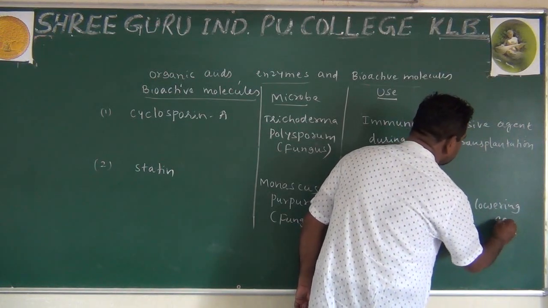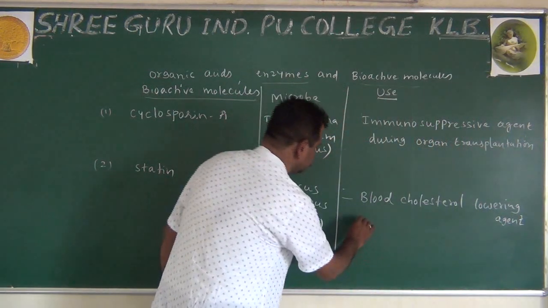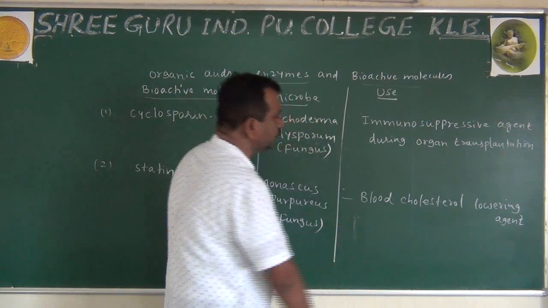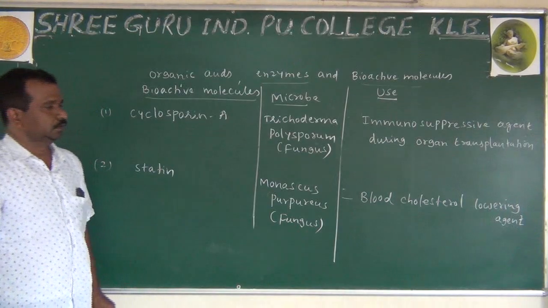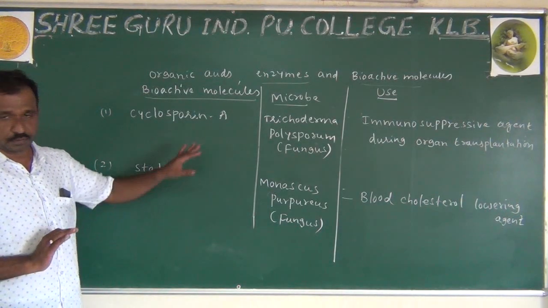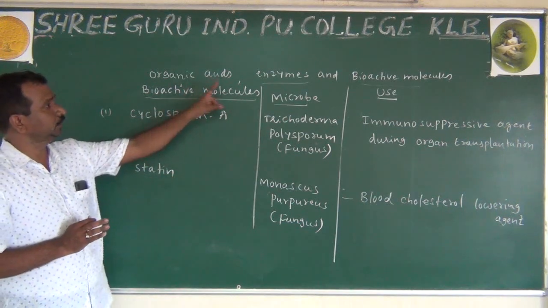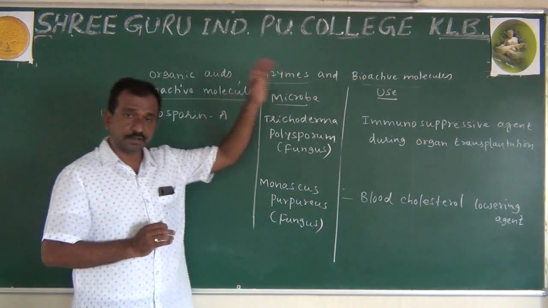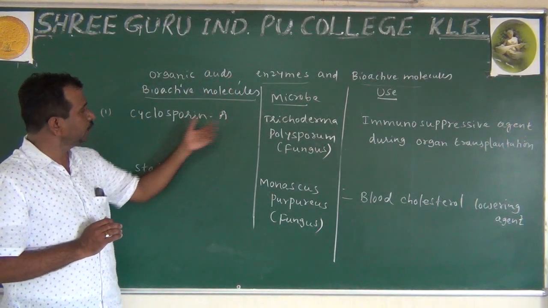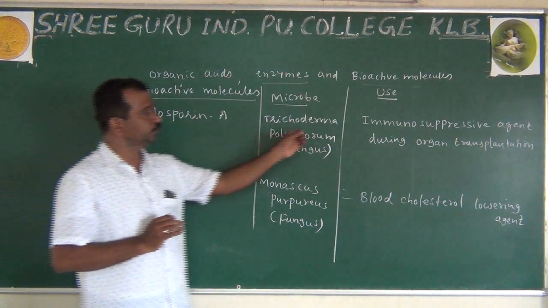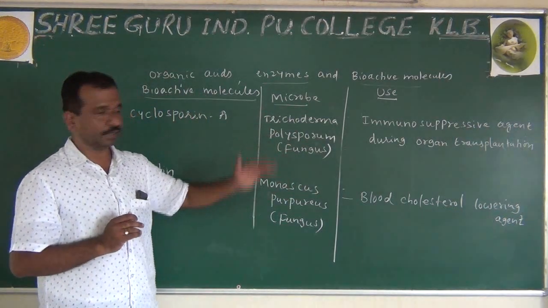Just take down these things, whatever I have written on the board, because they are all important, like the organic acids I have written, citric acid, acetic acid. Here also these are important. Cyclosporin A, immunosuppressive agent during organ transplantation. Very important thing.